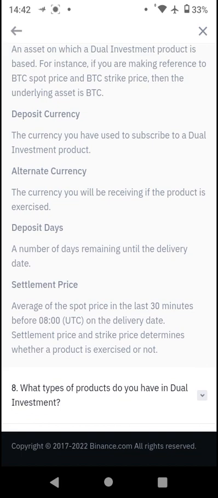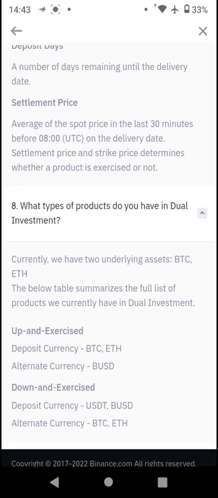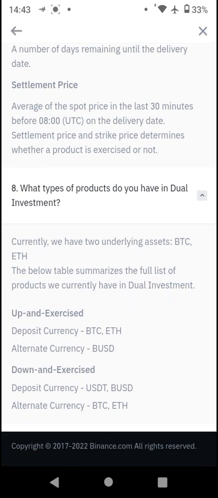So the deposit days is the number of days, that's 7 days or 8 days, that the investment will be locked. The settlement price is the average of the spot price in the last 30 minutes before 0800 UTC on the delivery date. Settlement price and strike price determine whether a product is exercised or not. So what types of products do you have in dual investment? There are various types of products. We have BTC, ETH. The below summarizes the full list of investment being carried on these products. We have up and exercise, deposit cryptocurrency, BTC, ETH, and more.